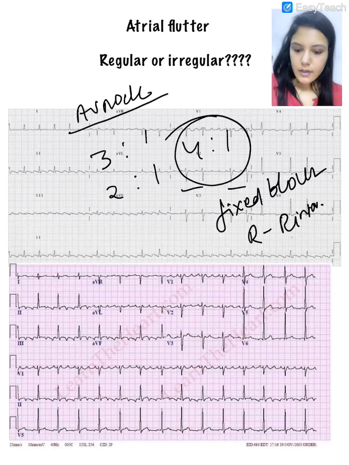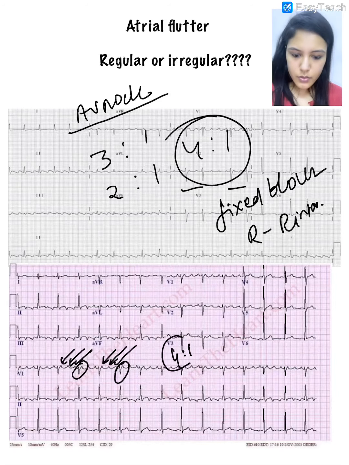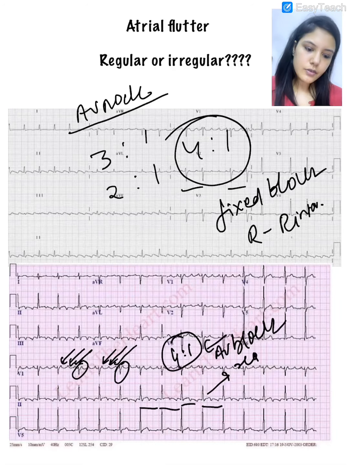Okay, look at the ECG here. This is a P wave blocked, P wave blocked, P wave blocked, transmitted, blocked, blocked, blocked, transmitted. So this is what? This is 4:1 AV block. And in such a situation, you see the RR intervals are regular.